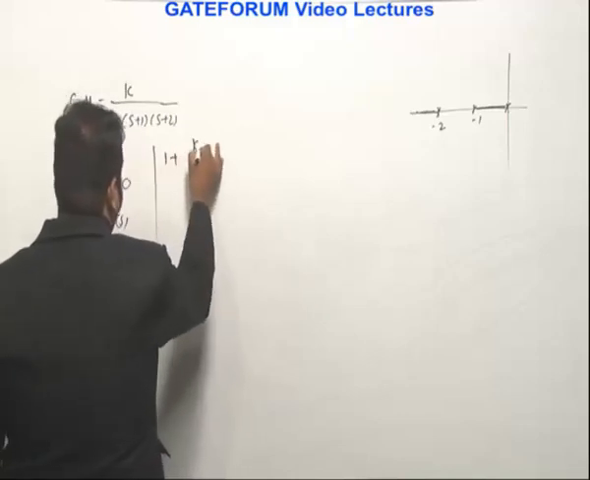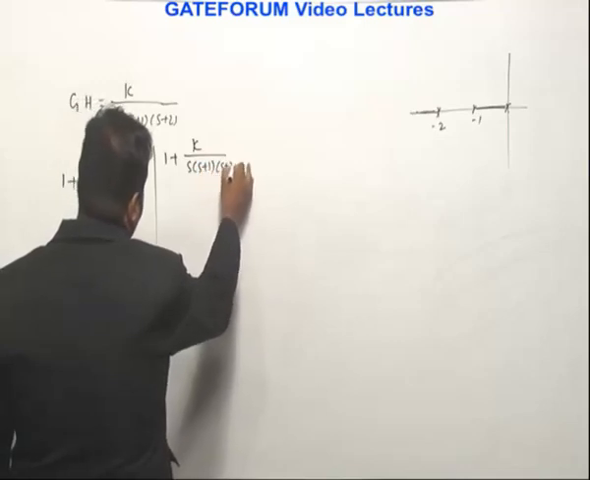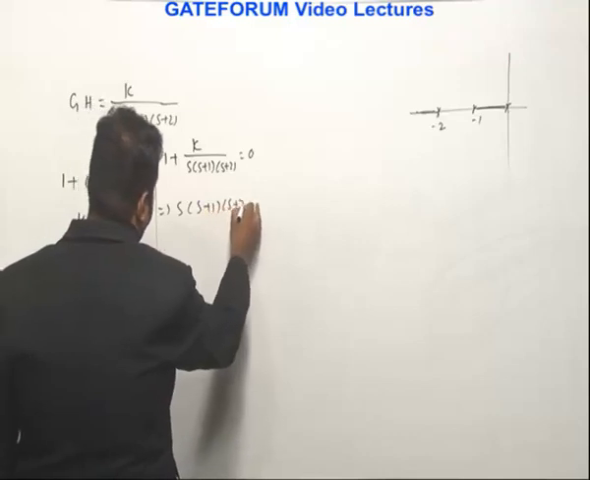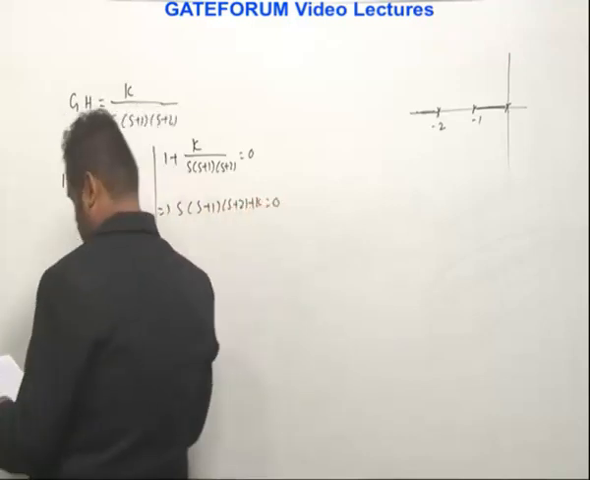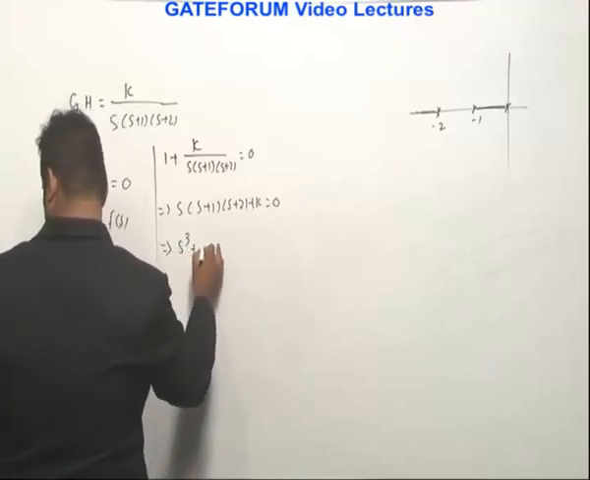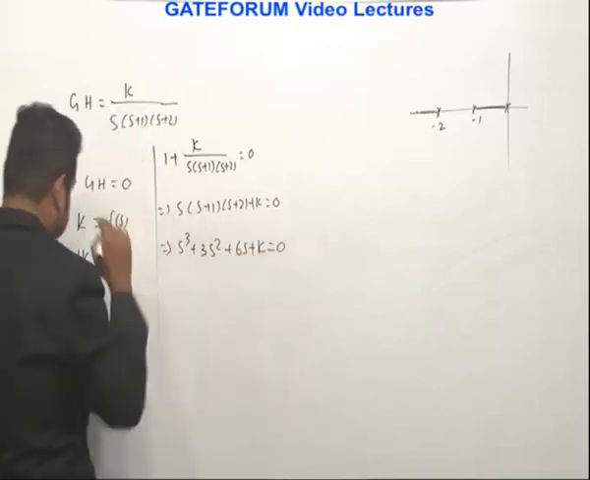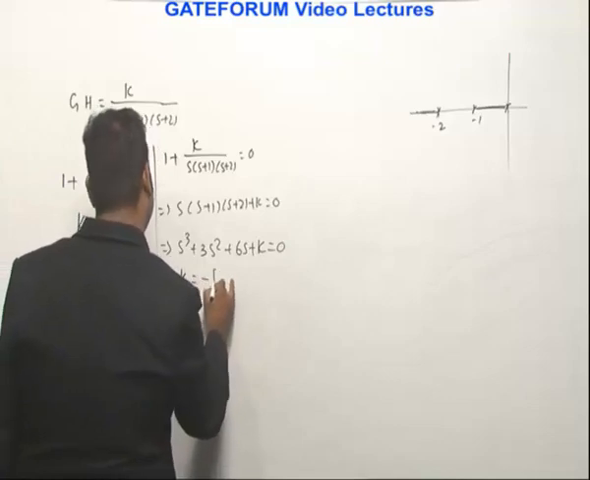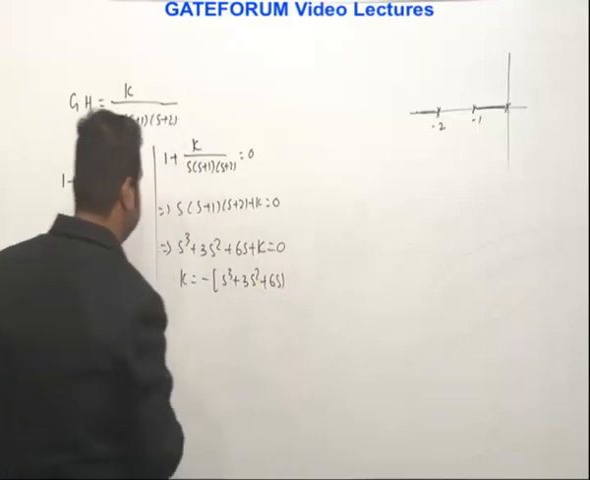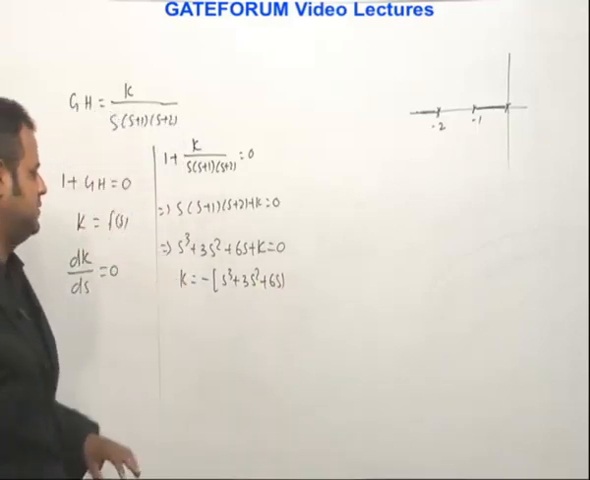So 1 plus K by S into S plus 1 into S plus 2 equals to 0. So S into S plus 1 into S plus 2 plus K equals to 0. If you solve this, it comes as S cube plus 3S square plus 2S plus K equals to 0. So what is K then? K equals to minus of S cube plus 3S square plus 2S, right? That's what we said. 1 plus GH equal to 0, then K should be arranged as a function of S. This is what you are getting.